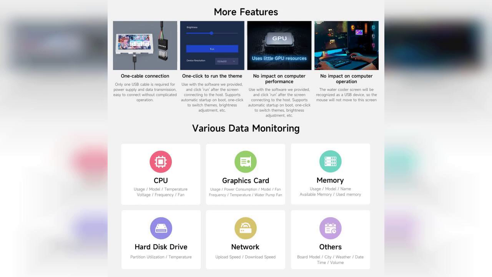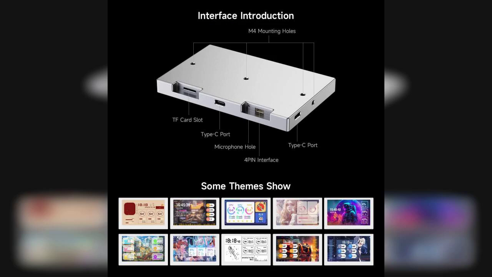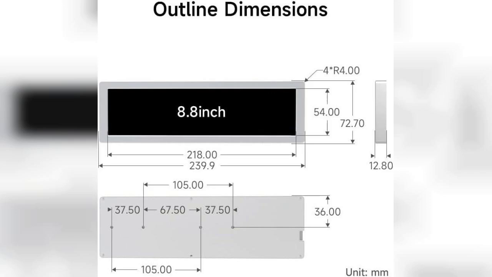On the downside, the unusual 1920 by 480 resolution might not be ideal for all traditional monitor uses, especially for tasks requiring standard aspect ratios. Also, the screen size is relatively small, so it's best suited for specific uses like ambient displays or system monitoring rather than general productivity. Overall, this Waveshare USB monitor is a great choice if you want a stylish, functional secondary display that doubles as an ambient RGB screen with advanced monitoring capabilities.